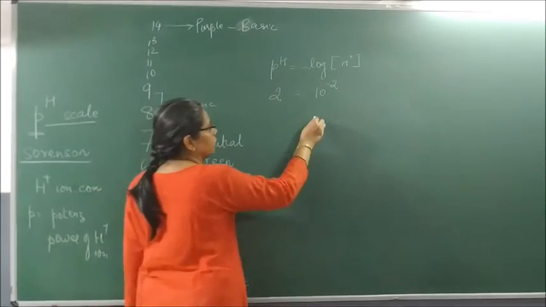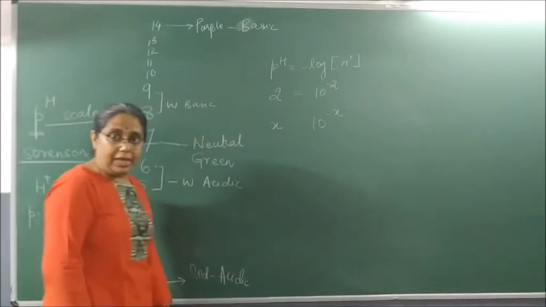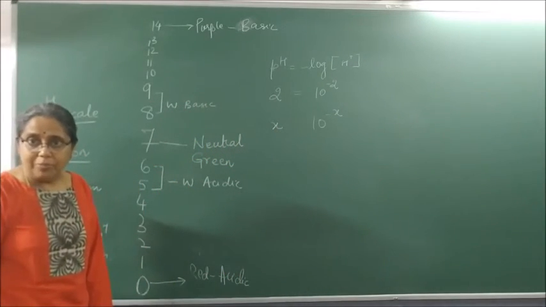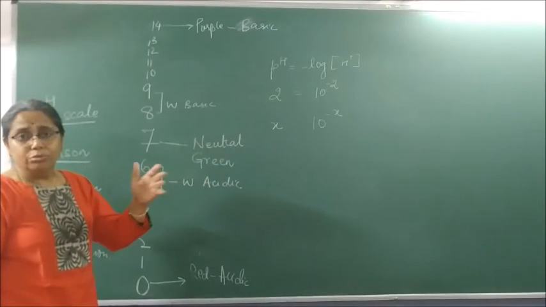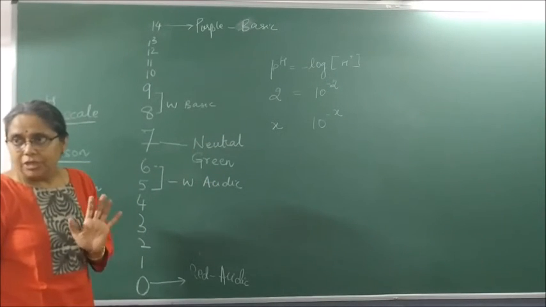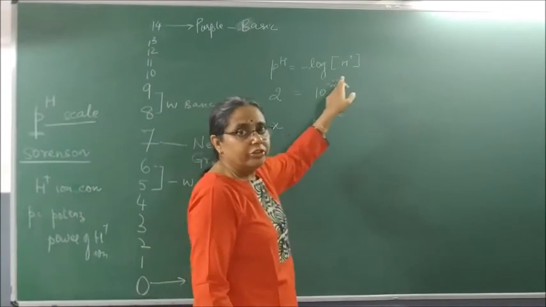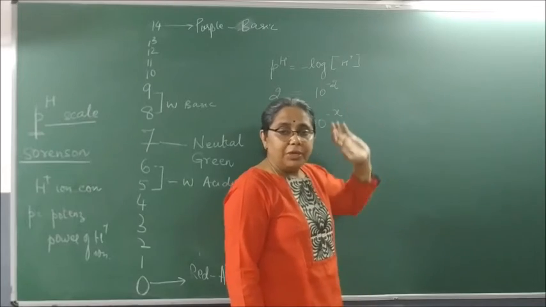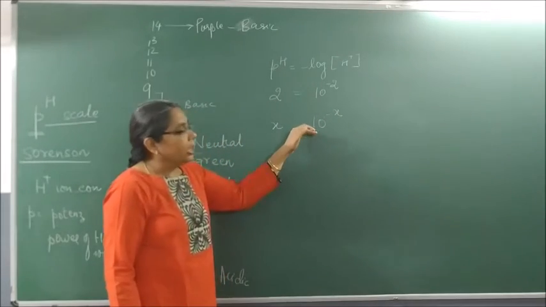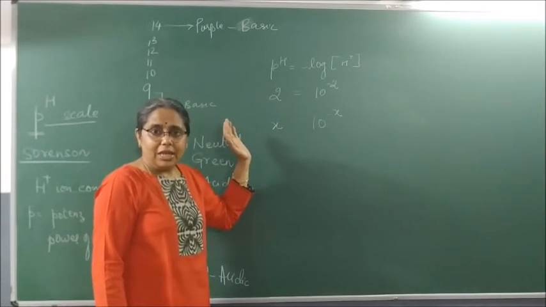If hydrogen ion concentration is 10 to the power minus x, pH is what? x. Did you get my point? I can tell you how to do logarithms, but you will never learn in 10th, so there is no point teaching you logarithms. So always understand, if hydrogen ion concentration is 10 to the power minus 2, pH is 2. If hydrogen ion concentration in general is 10 to the power minus x, pH is x.